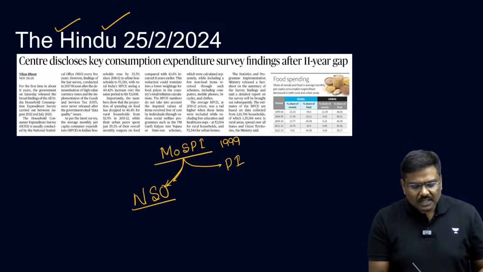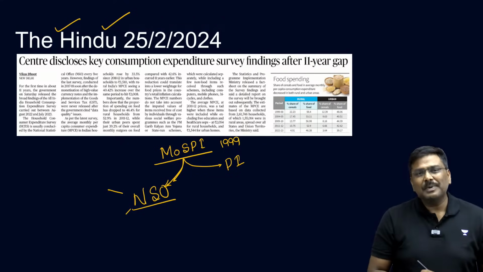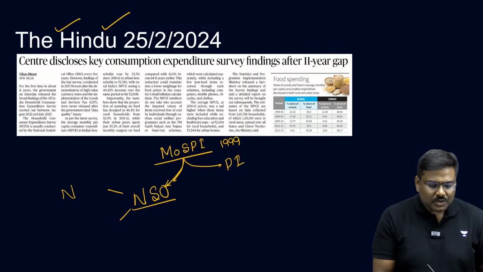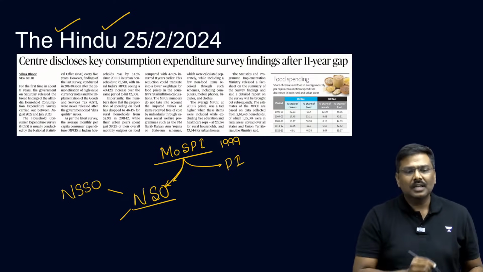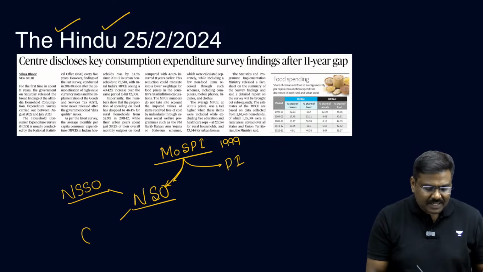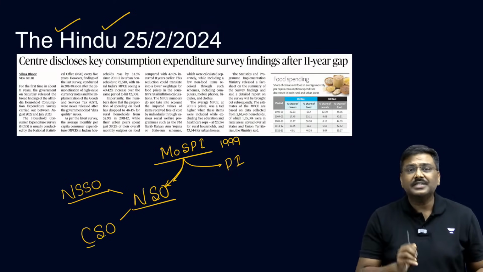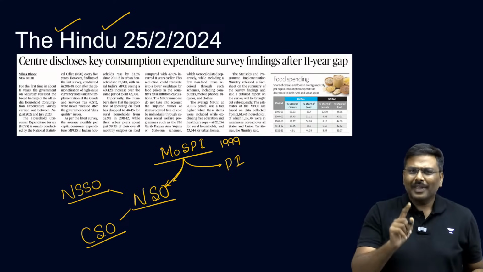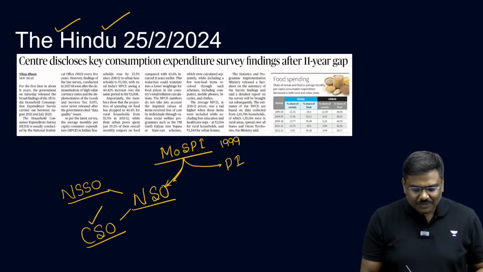Now, NSO is further broken down into 2 parts. Please remember, there are 2 more offices under NSO. One is NSSO, the National Sample Survey Office, learn this by heart, and the second one is CSO, the Central Statistical Office. What is the use of this? The CSO is involved in publication of GDP.